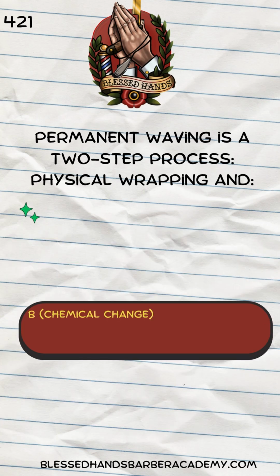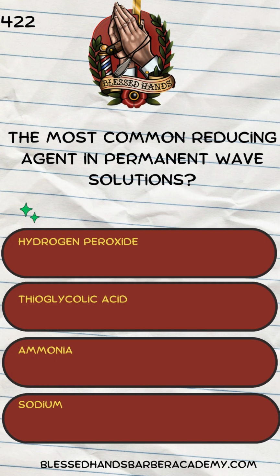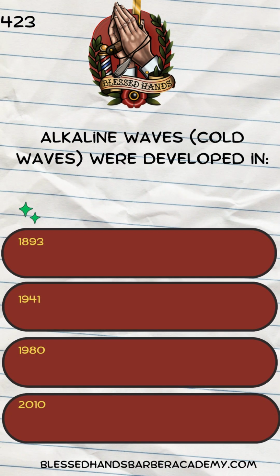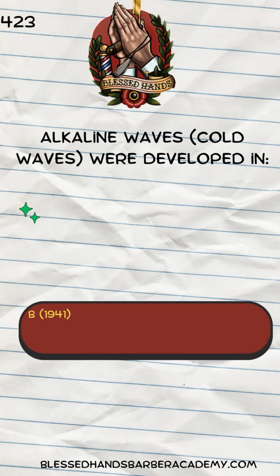Permanent waving is a two-step process: physical wrapping and cutting, chemical change, drying, brushing. B. Chemical change. The most common reducing agent in permanent wave solutions: hydrogen peroxide, thioglycolic acid, ammonia, sodium. B. Thioglycolic acid. Alkaline waves, cold waves, were developed in 1893, 1941, 1980, 2010. B. 1941.